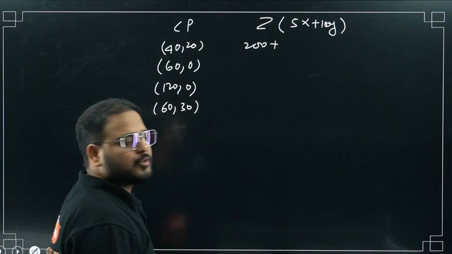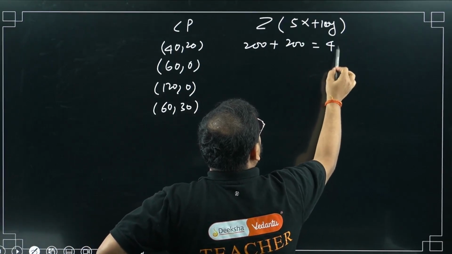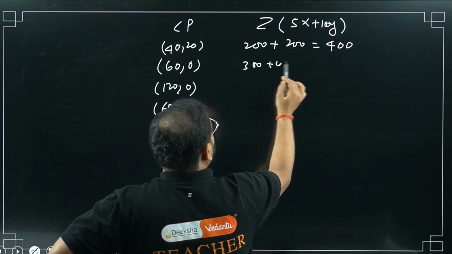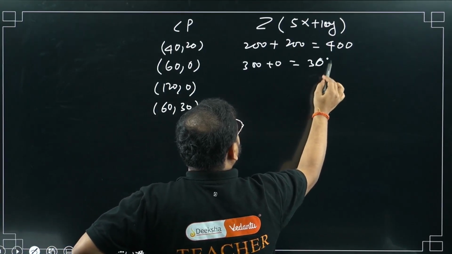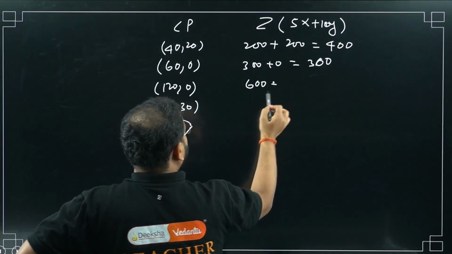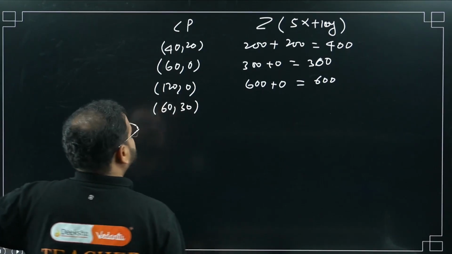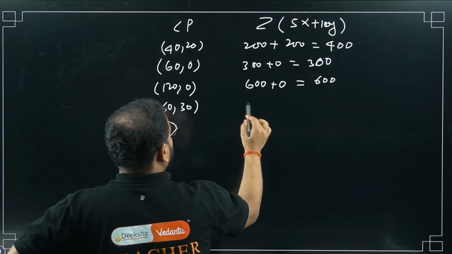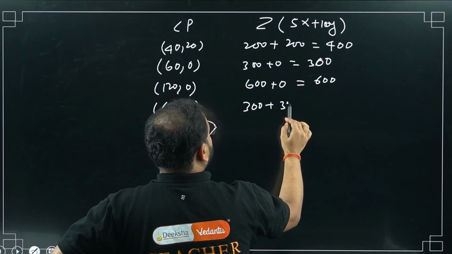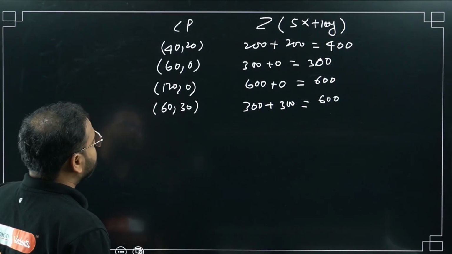Correct na? 5 into 4 is 20, so 200, and 20 times 10 is again 200, so this is 400, sir. This one, 60 into 5 is 300, plus 0, how much is that, sir? 300, sir. 120 into 5 is 600 plus 0, so how much is that coming, sir? 600. 60 and 30, so again what am I getting? 300 for 60, and plus 300, I'm getting what again? 600, sir. Correct na? Yes, sir.